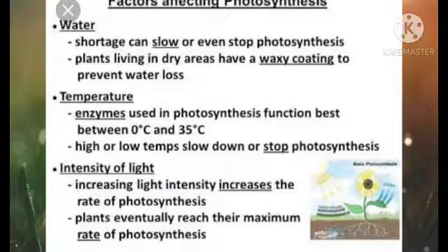Enzymes which help in the photosynthetic reaction don't function at low temperature, and at high temperatures above 40 degrees Celsius, these enzymes get decomposed, destroyed by strong or high temperatures. So a suitable temperature is 20 to 35 degrees Celsius when photosynthesis is at its highest.